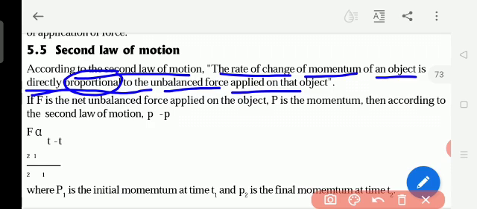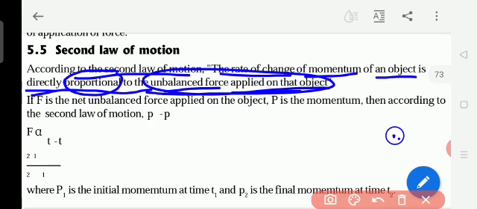So the rate of change of momentum of an object is directly proportional to the unbalanced force applied on the object. Change in momentum means there is a change in the speed. Momentum means mass and velocity. So if there is a change in the speed, there is a change in velocity, which means there is a change in momentum. Why is there this change in momentum? Because of the applying of the unbalanced force.